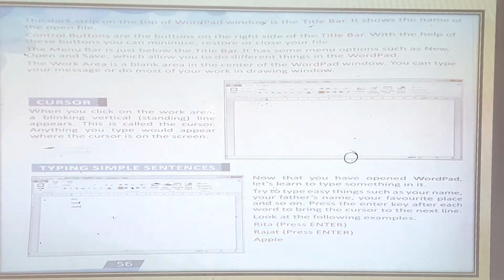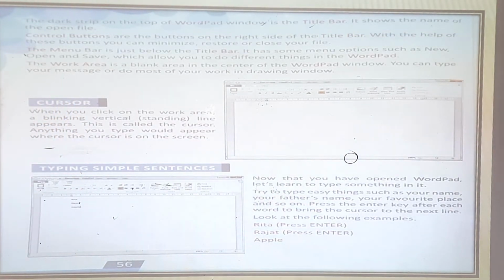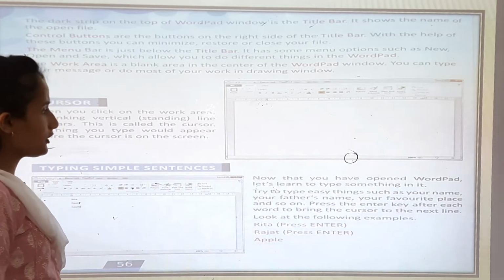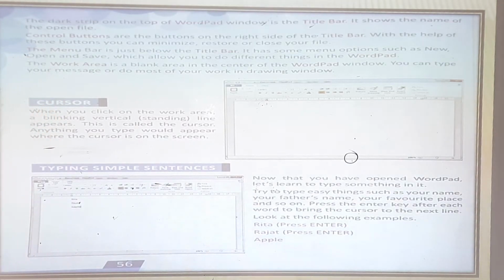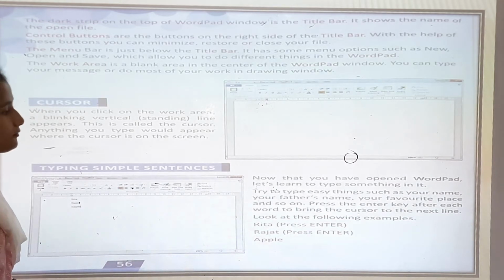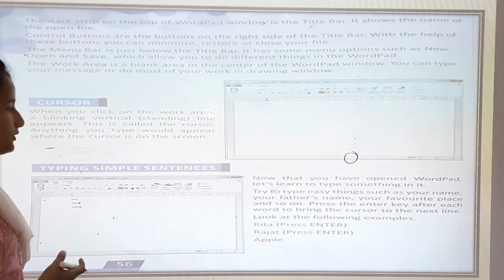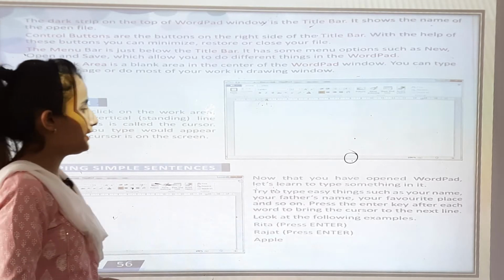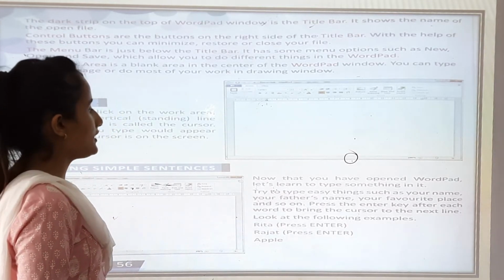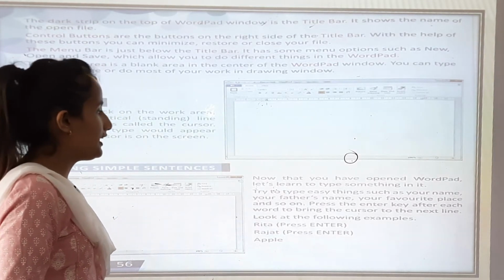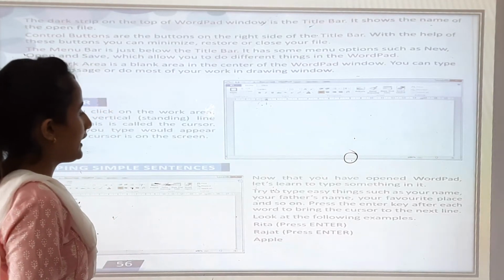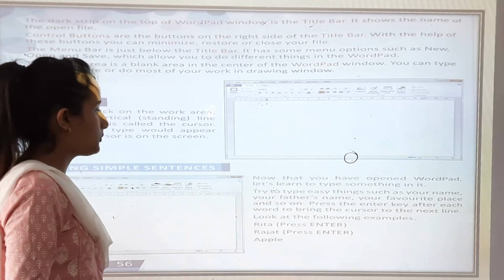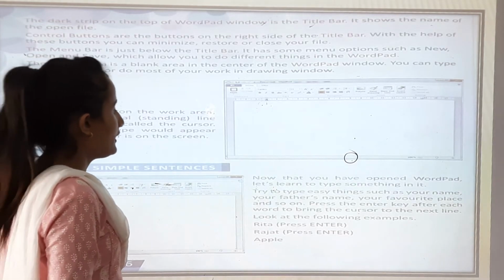Now typing a simple sentence. Now that you have opened Wordpad, let's learn to type something in it. Try to type easy things such as your name, your father's name, your favorite place and so on. Press the enter key after each word to bring the cursor to the next line.